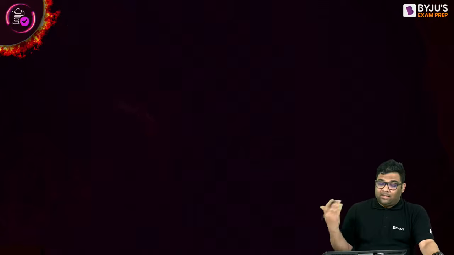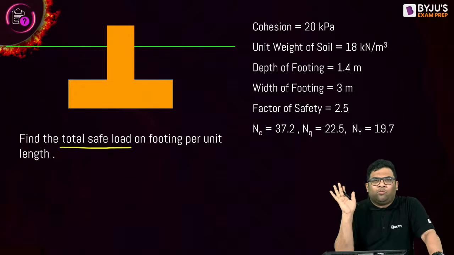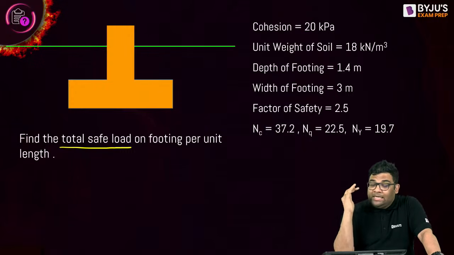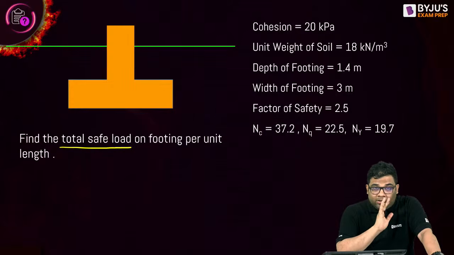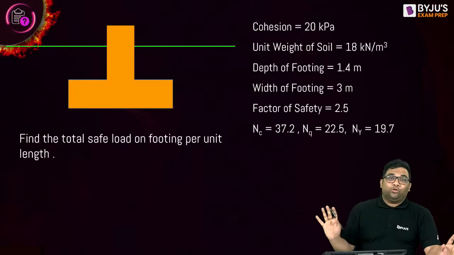But if phi is not 0, they will give the Nc, Nq and N gamma. You do not need to remember the formulas for them, because they are not asked in the examination, so we should not waste our time studying them. Okay, let us solve this question.